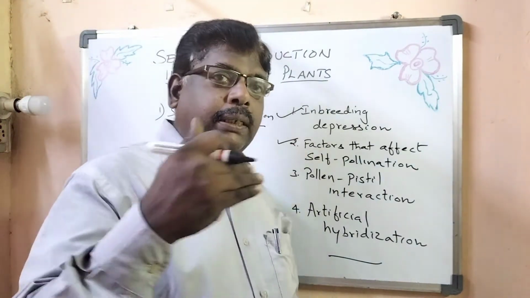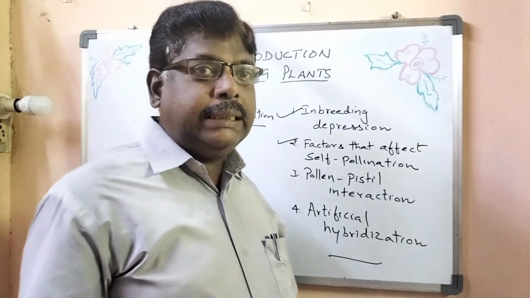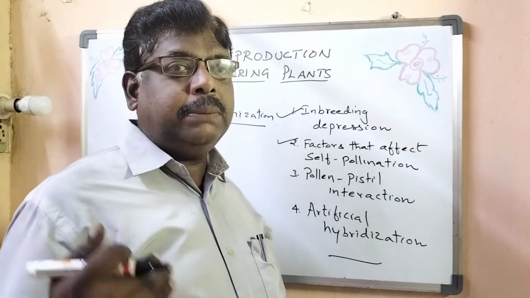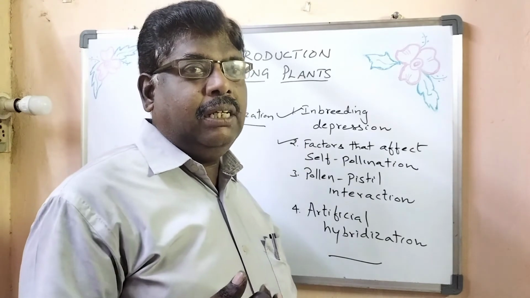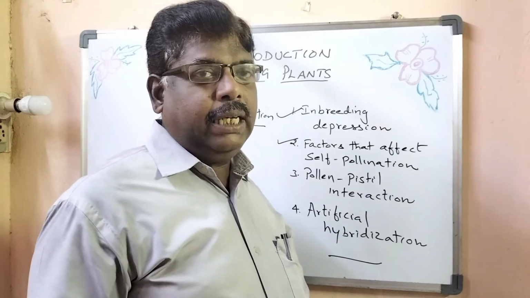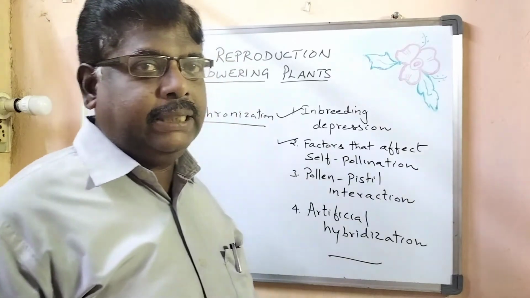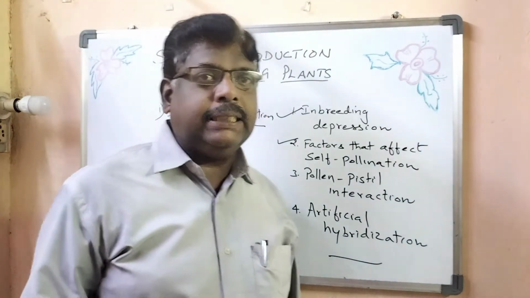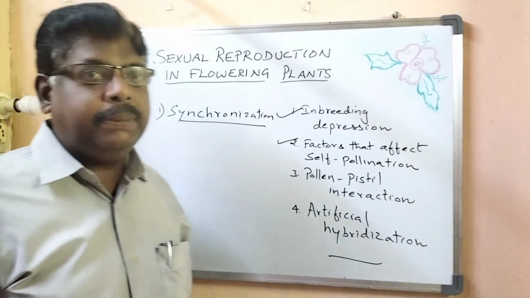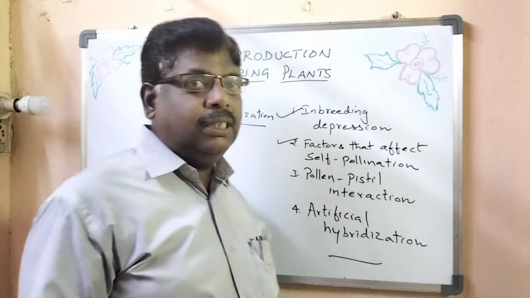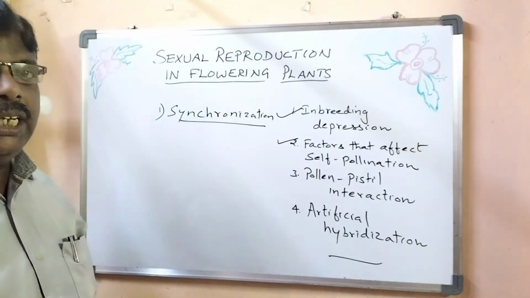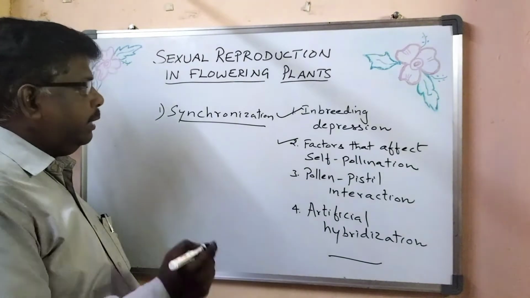The pollen release and stigma receptivity must be synchronized. If pollen release and stigma receptivity are not synchronized, that will discourage self-pollination.